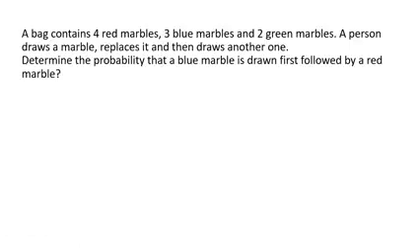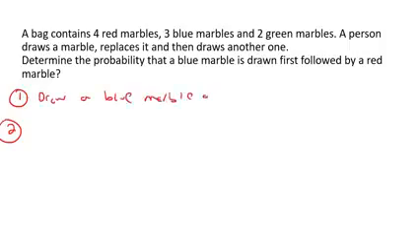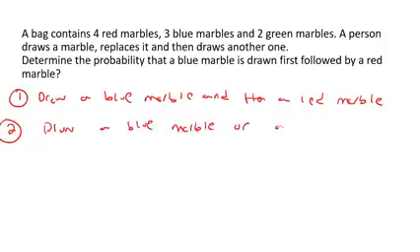But you can make sense of this. Check here. Do they want us to do number 1 or number 2? So number 1, do they want us to draw a blue marble and then a red marble? Or do they want us to draw a blue marble or a red marble? What does this question want? It says determine the probability that a blue marble is drawn followed by a red marble. So do they want us to just draw a blue marble or a red marble? Like they don't mind if it's a blue or a red.